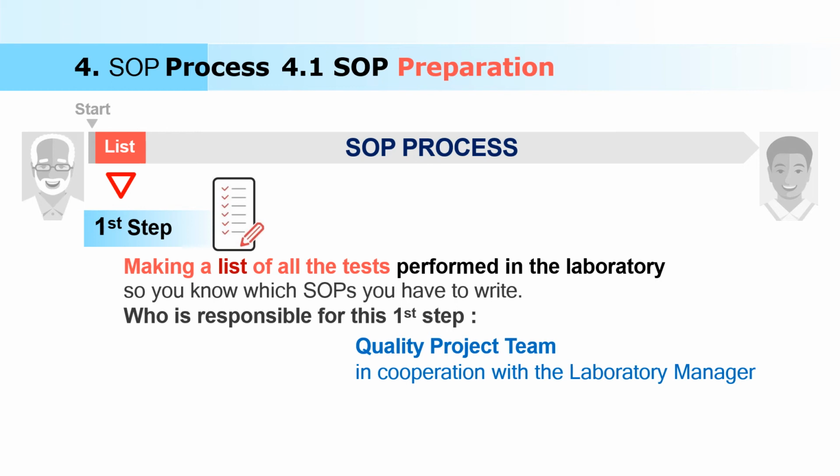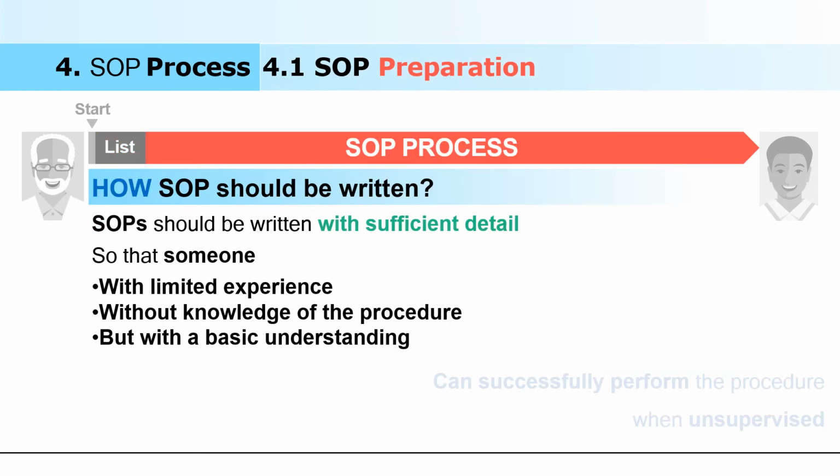How should SOP be written? SOP should be written with sufficient detail so that someone with limited experience, without knowledge of the procedure but with basic understanding, can follow it. Ideally, the SOP should be in such a way that even a 5th standard student can understand what is written in it. But here the basic knowledge is very important, without that you can't proceed.